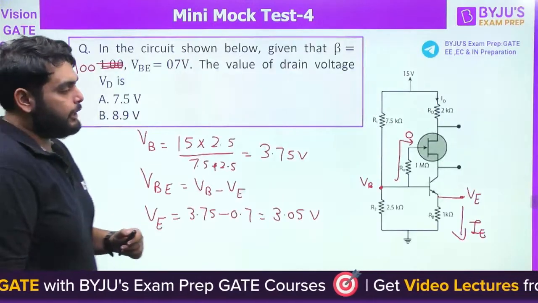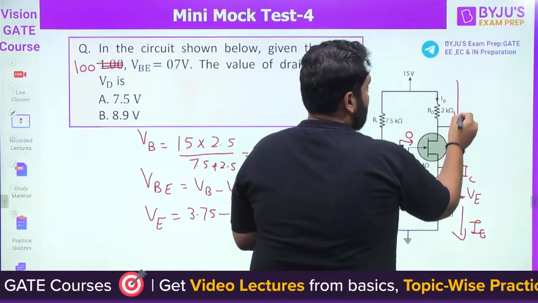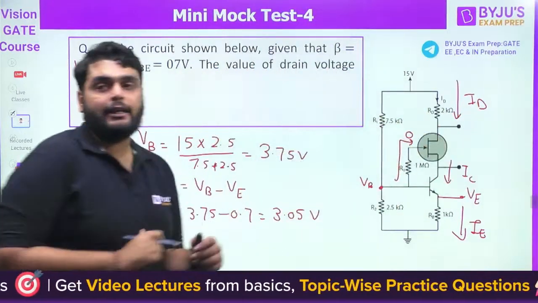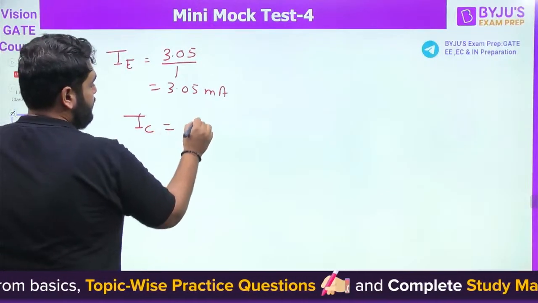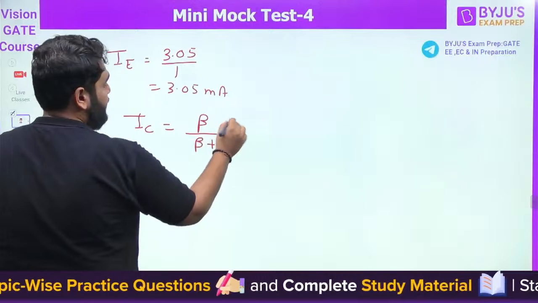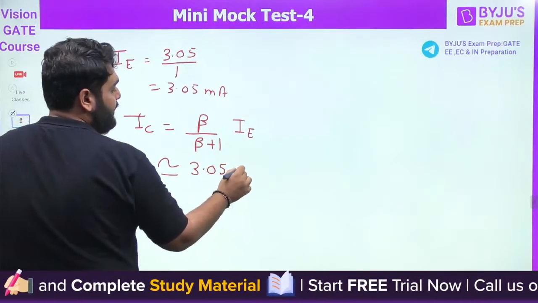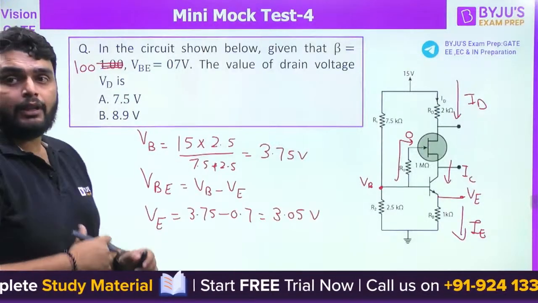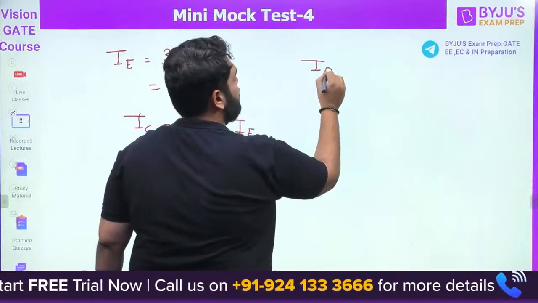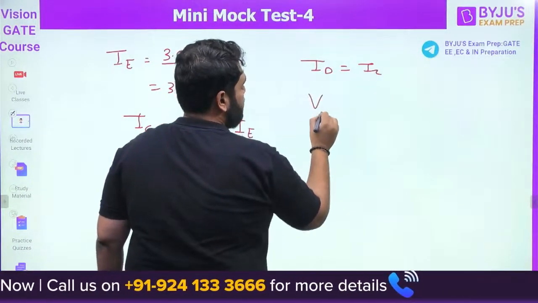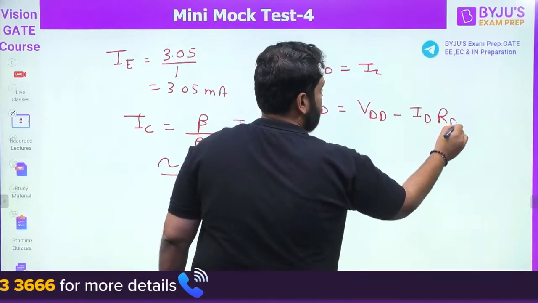Now one thing we can note here is that I can find out the collector current, and that collector current will be the drain current because from the gate there will be a zero current. So what will be the collector current here? It is equal to beta divided by beta plus 1 times IE. So it is approximately equal to IE, 3.05 milliampere, because beta is 100, which is high. So we found the IC here, and the drain current is also equal to IC. Finally, what is the drain voltage? It will be VDD minus ID RD.